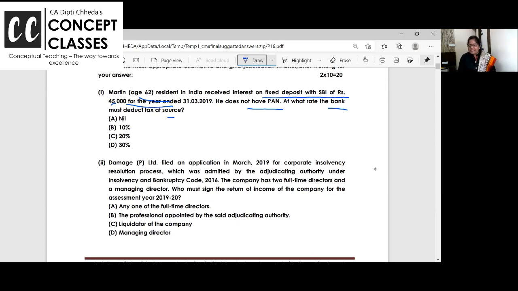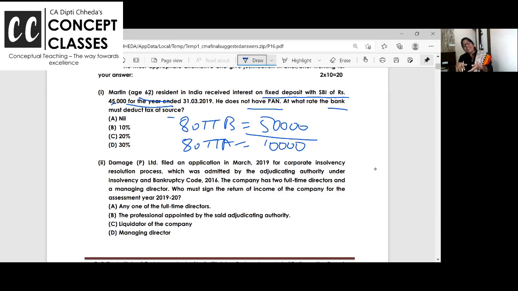But here he is a senior citizen, and under 80TTB, for a senior citizen, up to 50,000 interest is exempt on FDs and on saving accounts. I hope you remember. 80TTA: saving account interest is exempt for all. If you don't remember, write it down.